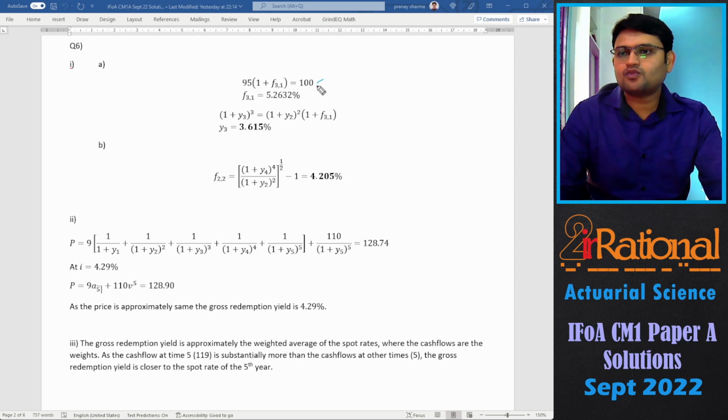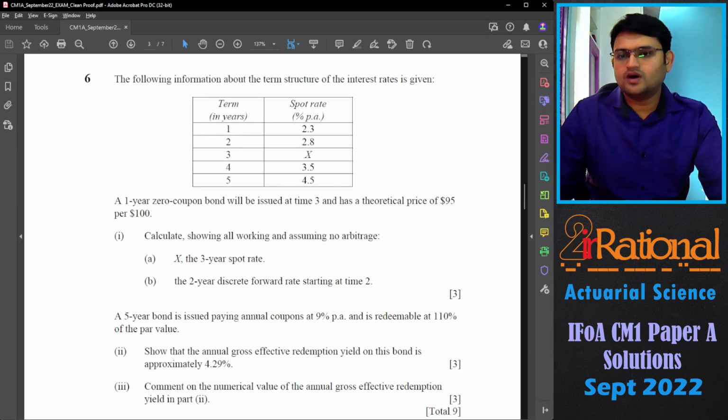So first we'll use the bond to find the 1-year forward rate from time 3. Using that 1-year forward rate from time 3, we'll find the 3-year spot rate. That turns out to be 3.615. So for the 2-year forward rate from time 2, you can directly use the formula using the spot rates of Y4 and Y2. And the value that we'll get is 4.205%.